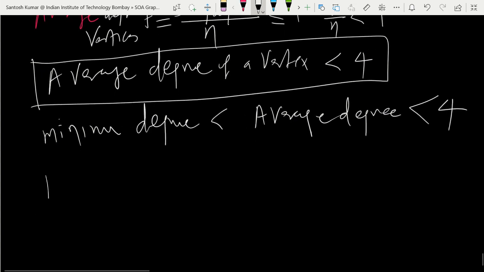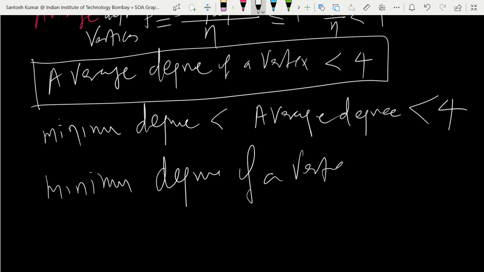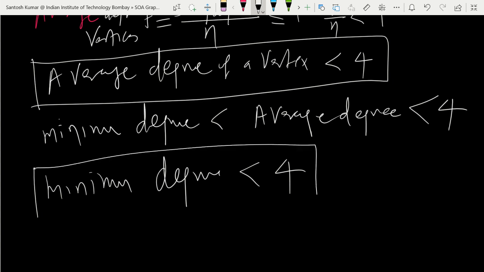So what we proved is the minimum degree of a vertex, or of a graph. Like, as many vertices as you have, n vertices, you select the one vertex with the minimum degree, and that is going to be less than 4, and that's what we wanted to prove. So in all simple bipartite planar graphs, you check all the vertices, select the one with minimum degree, and that minimum degree will be less than 4 for all graphs.